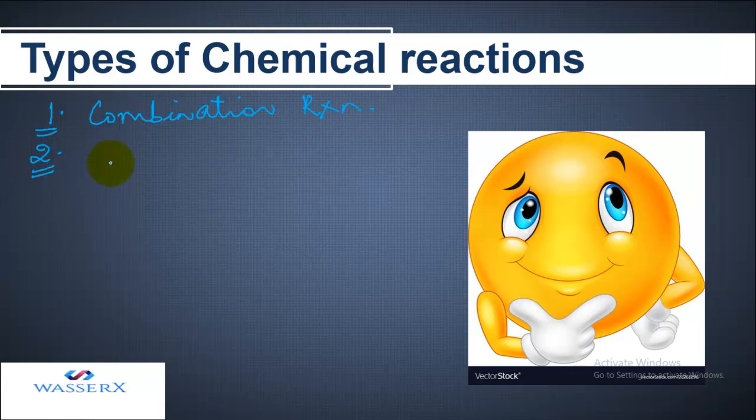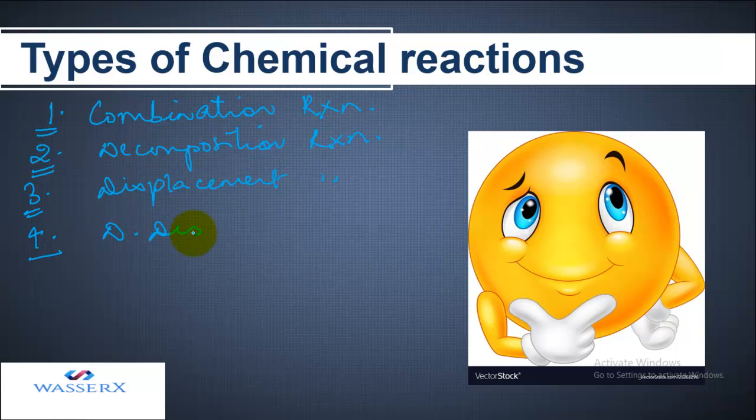The other reaction is the decomposition reaction. Another reaction type is the displacement reaction. Another type is the double displacement reaction, which we can also call the double decomposition reaction.